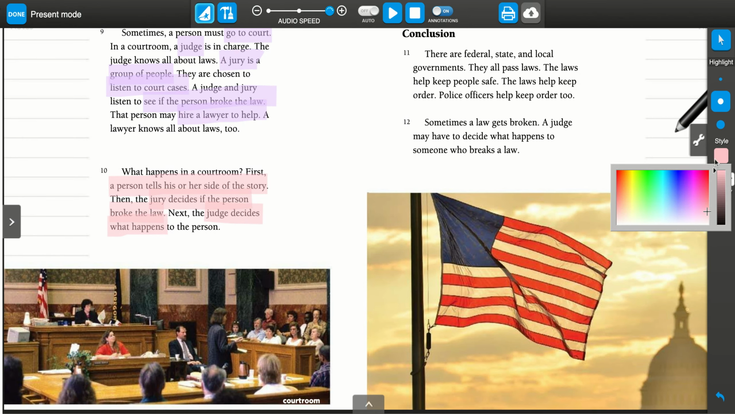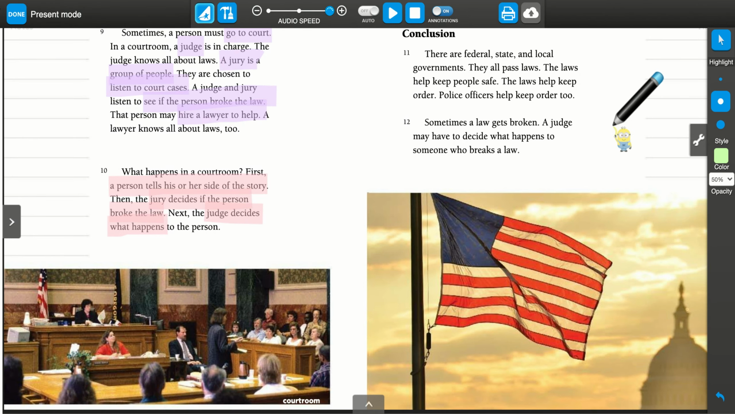So if I look for my main details in that section, we know there are three kinds of governments: federal, state, and local governments for the whole country, for the state, and for our cities. We know that they pass laws. We know that those keep people safe. And they keep order. Remember, we learned about keeping order so that we're not all driving crazy. We know where we can park and when we can honk and how fast we can go. And we also learned that police officers keep order too.